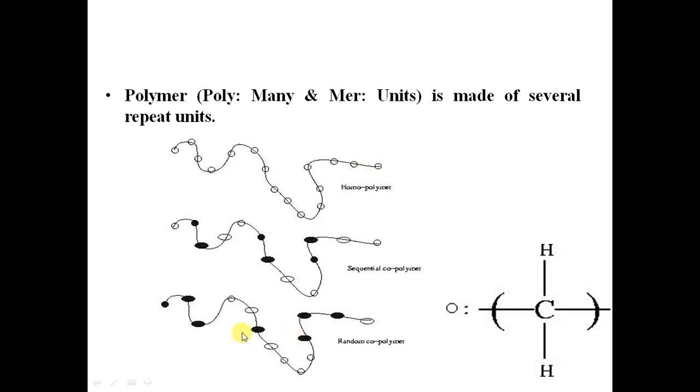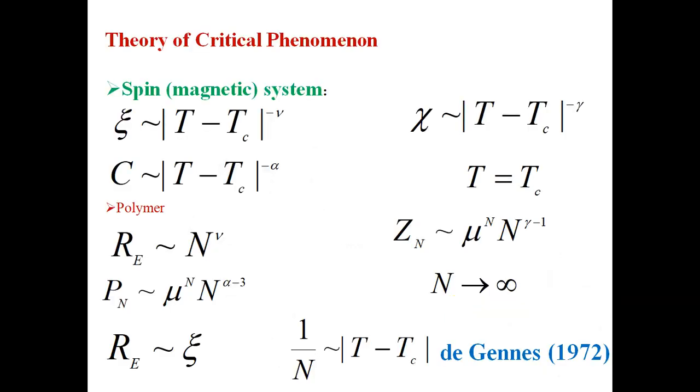When monomers are different and distributed along the backbone of the chain randomly, we have a random copolymer chain. However, when monomers are different types of chemical units and are arranged in a sequential manner along the backbone of the chain, we have a sequential copolymer chain. A monomer may be a chemical unit of this sort, where these two free ends are accessible for further bonding with a new monomer.